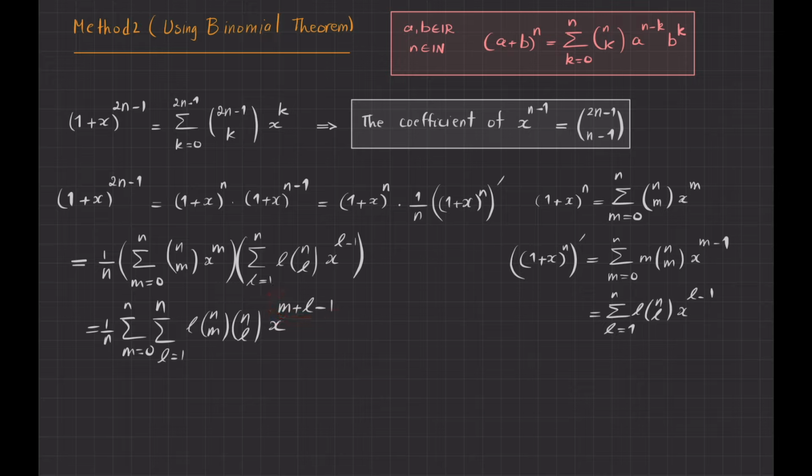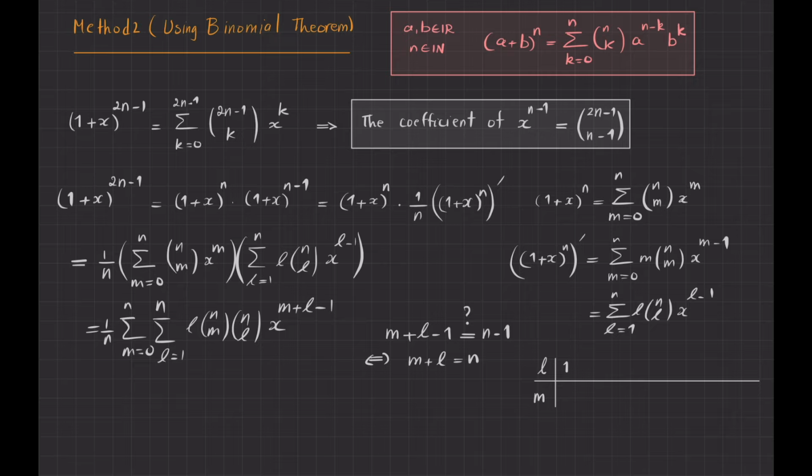So I would write it down. I ask this question: m plus l minus 1, for which values of m and l does it become n minus 1? Of course, this happens if and only if m plus l is equal to n. But you know that m goes from 0 to n, but l goes from 1 to n. So let me set up the table so that we see how it works, okay? So let me set up here l and m. The first value that I can choose for l is 1, because l cannot be below 1.